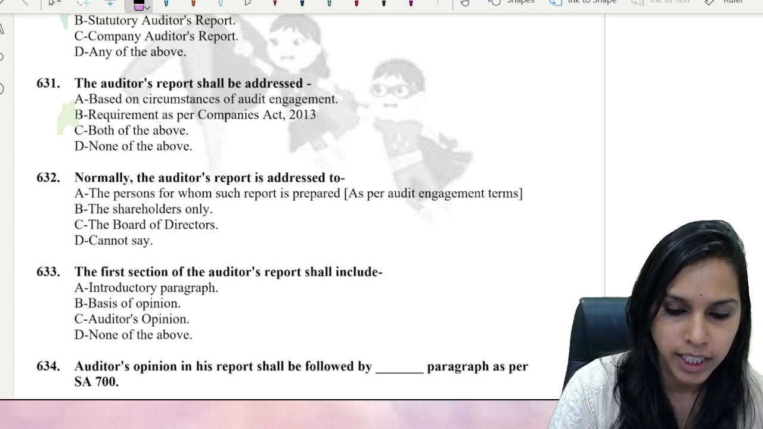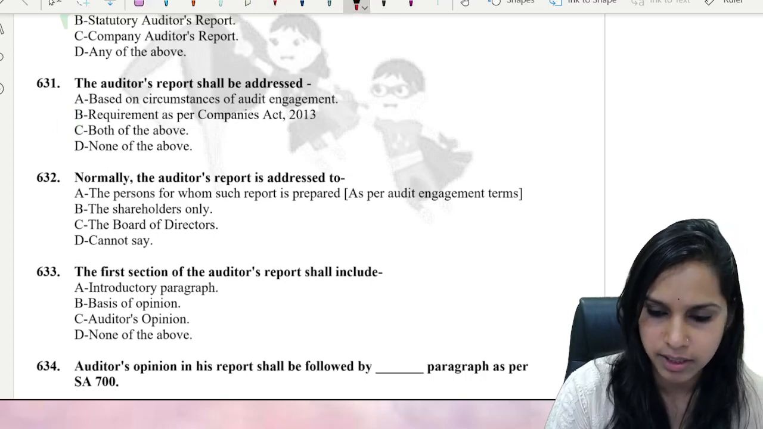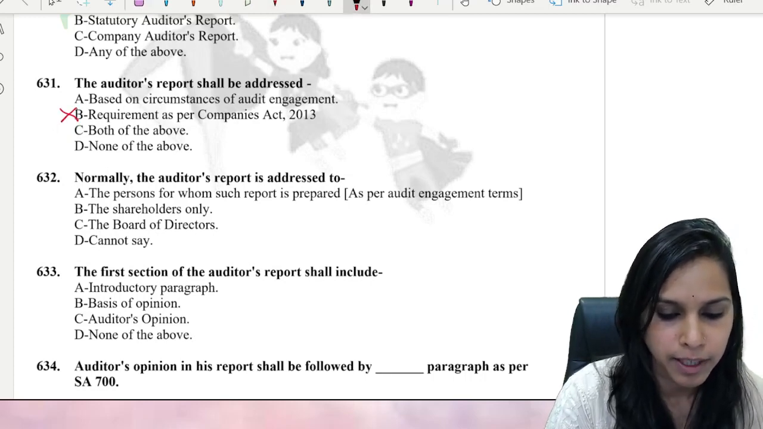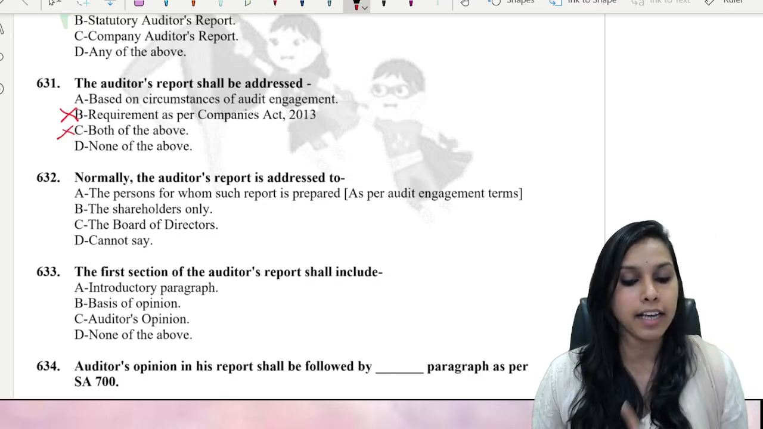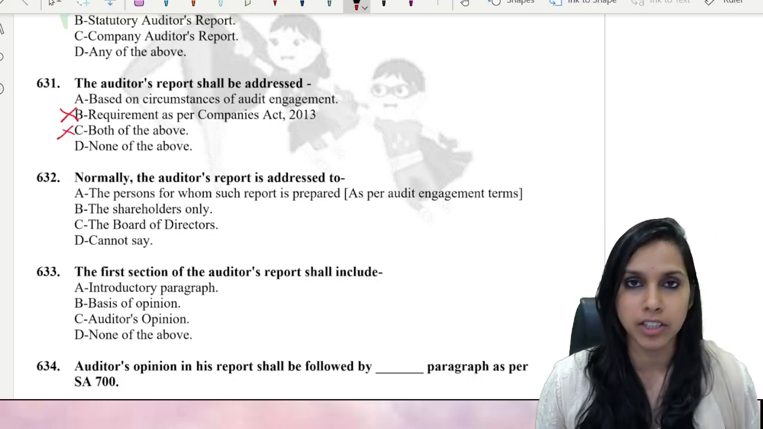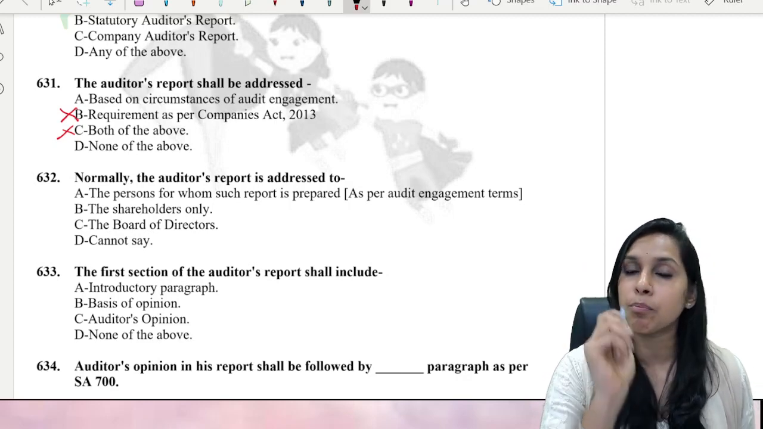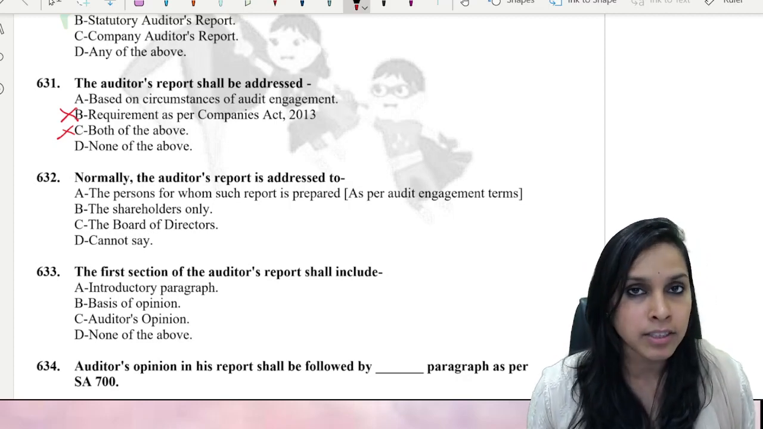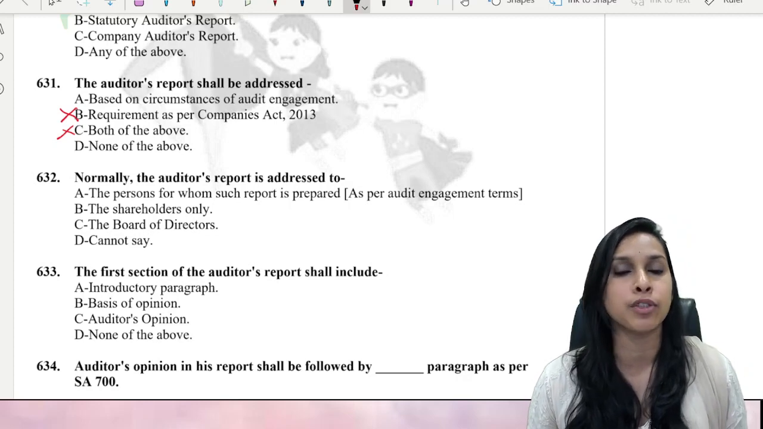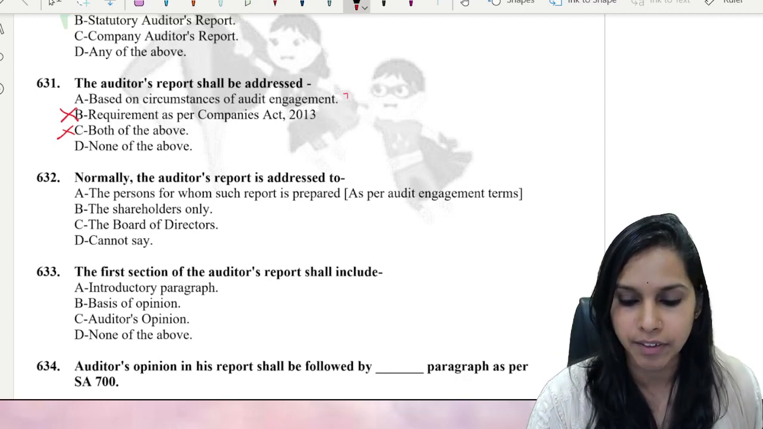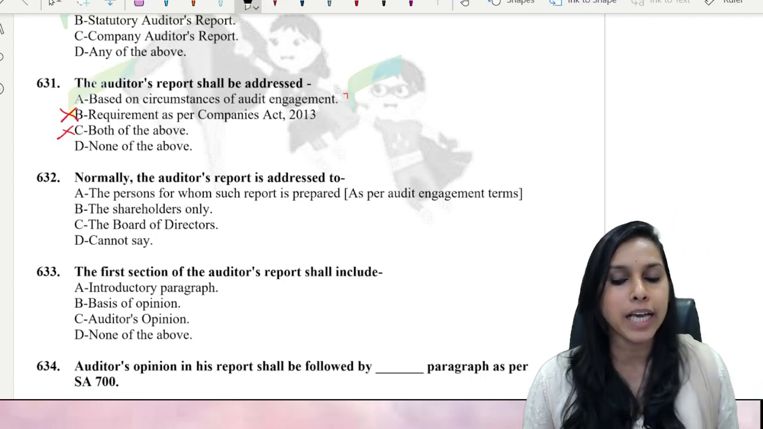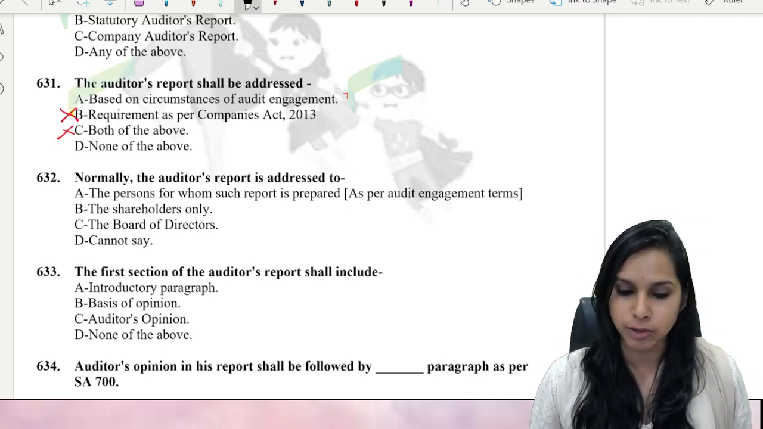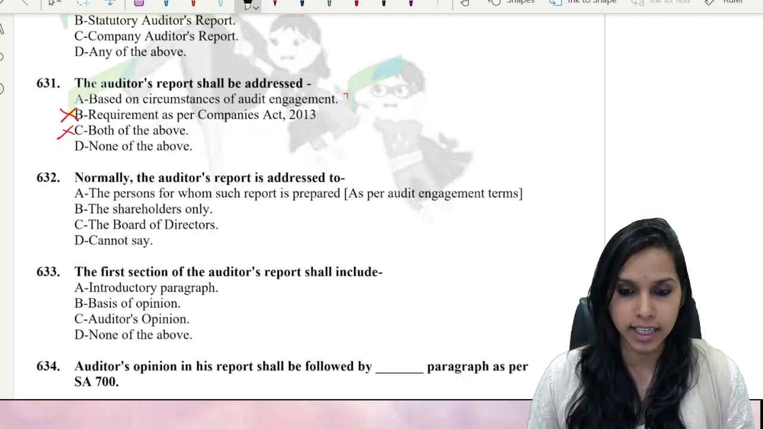So B cannot be the part of the answer. If B is not the part of the answer, C also cannot be the answer. And A says, based on circumstances of audit engagement. Absolutely, it is to the point, bullseye. It is dependent on the audit engagement as to what kind of report would be given. So the perfect answer here should be alternative A, based on circumstances of audit engagement. Let's move ahead further to the next MCQ.